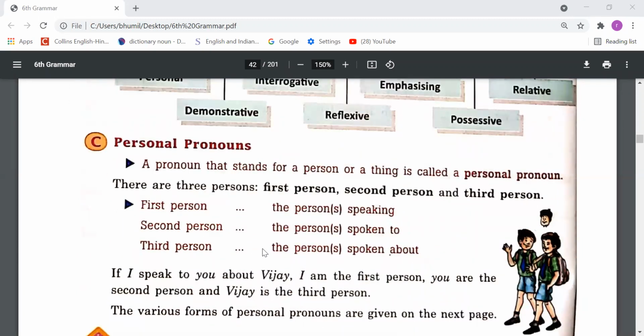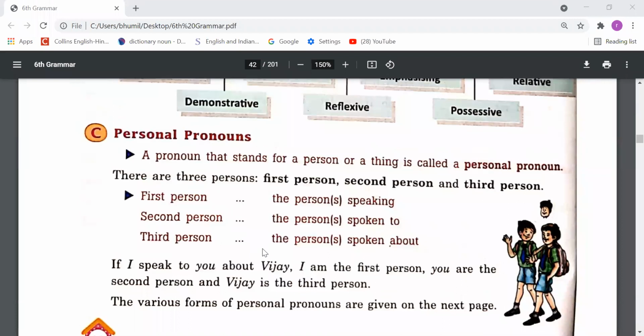Firstly, let's talk about personal pronouns. A pronoun that stands for a person or a thing is called a personal pronoun. There are 3 persons: first person, second person, and third person. First person, the person speaking. Second person, the persons spoken to. Third person, the person spoken about.